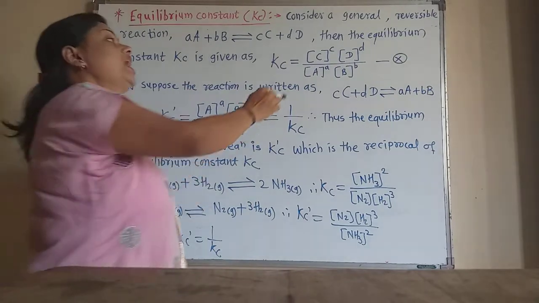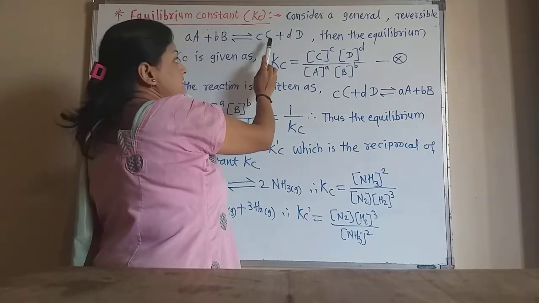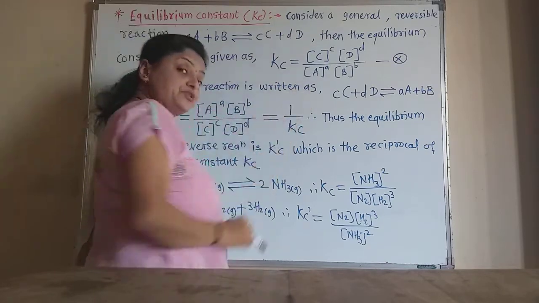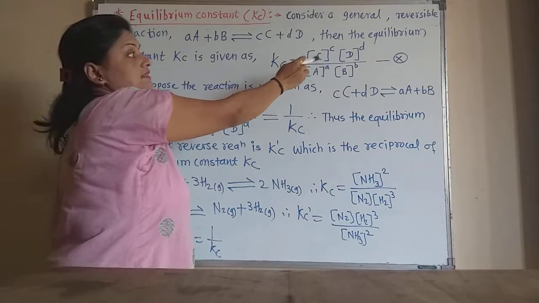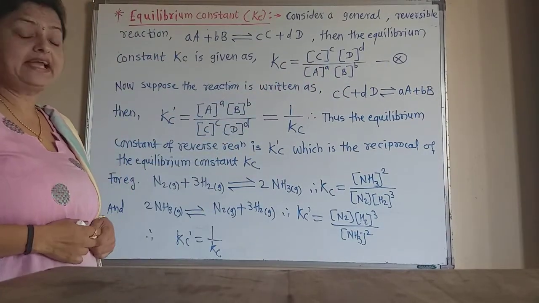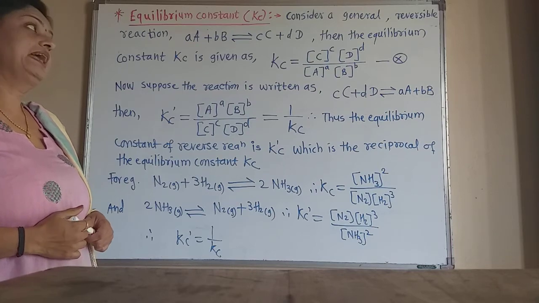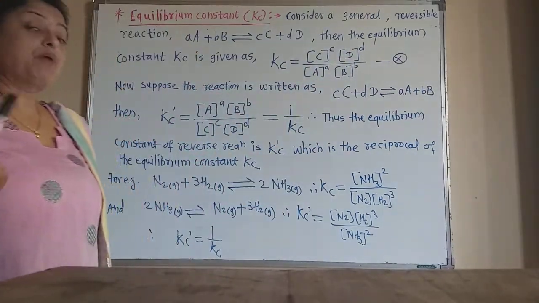These small letters are the coefficients of C, D and A, B respectively, that is the number of moles, and they become the powers.